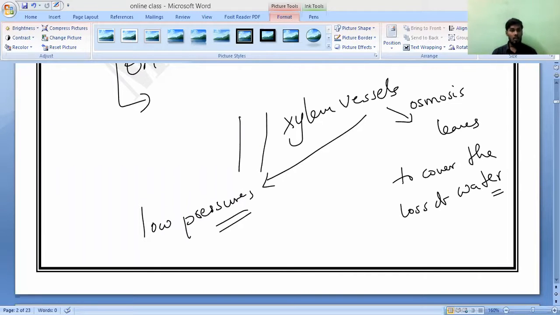The pressure at the top of... or else first you write this one. Water from the leaves of the plant is continuously evaporated into the atmosphere by the process of transpiration.